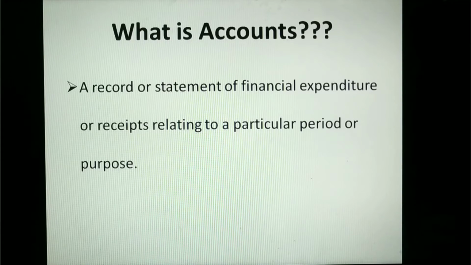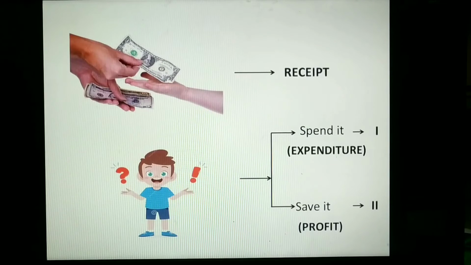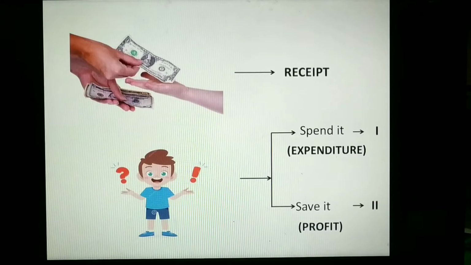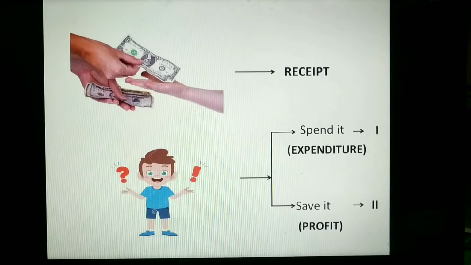Confused, right? Let's take a small example to understand this. Let's say we receive a certain amount from our parents as pocket money. So I'm calling this a receipt. What do we do with it? We have two options, like you can see in the slide. That is option number 1, spend it completely, known as expenditure, or option number 2, save it, known as profit. Or you even have option number 3 where you can spend a minimum amount and save the rest, also known as profit.